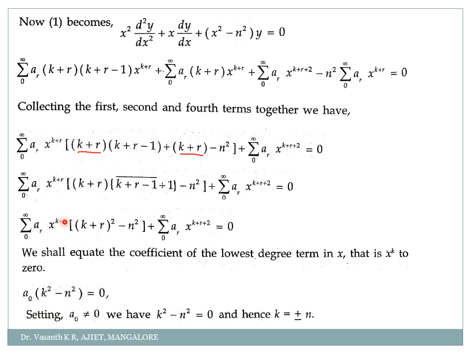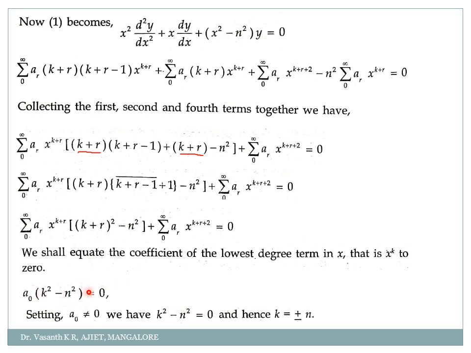Clear till here? So after getting this equation, what do you do? You compare the coefficient of lowest degree of x. So the lowest degree of x in this case, when I take r equal to 0, I will get x power k. But I am getting x power k only in the first term. In the second term, I will not get x power k. Why? If I apply 0 for r there, I will get k plus 2. But I want only x power k. So I will get it only in the first term. So the coefficient of x power k is a naught into (k plus 0) the whole square, or simply k square minus n square equal to 0.